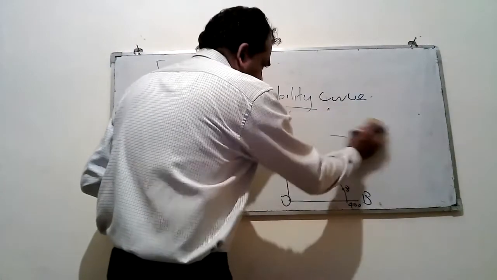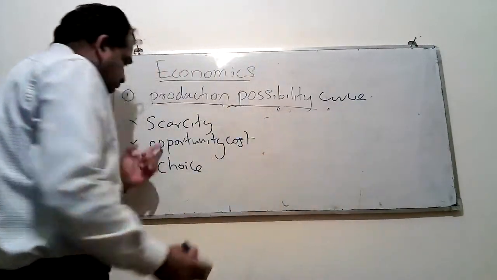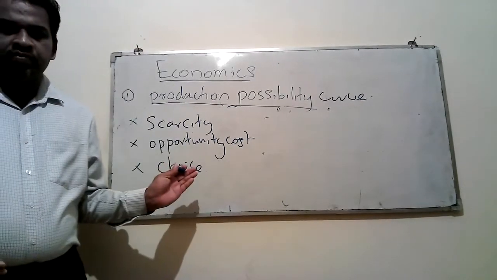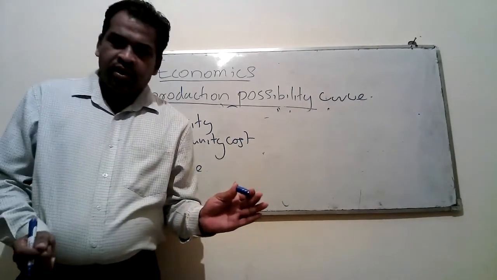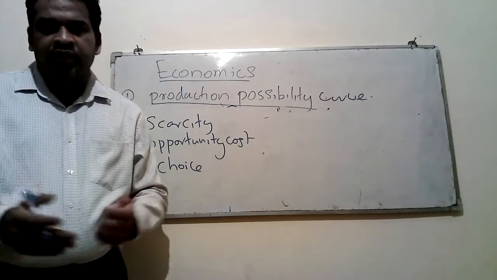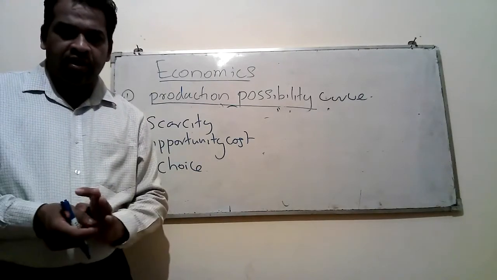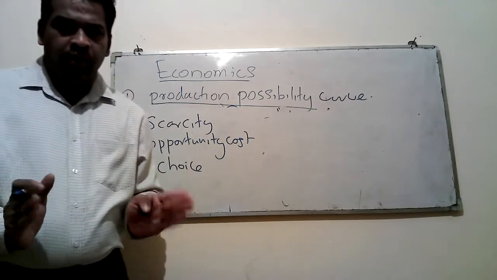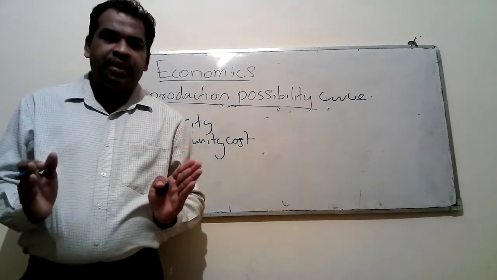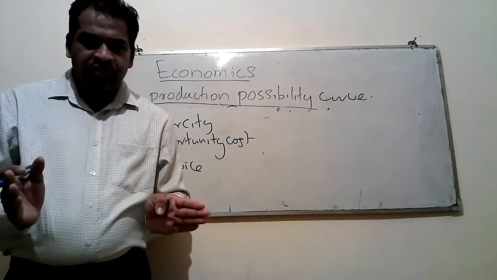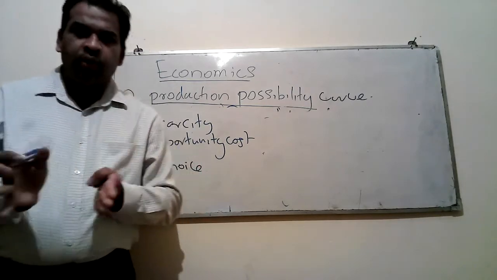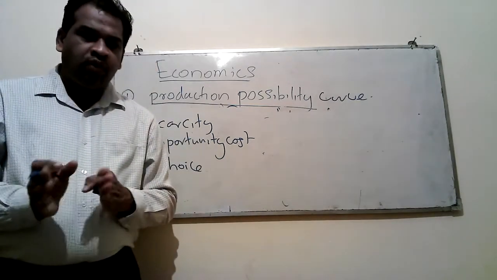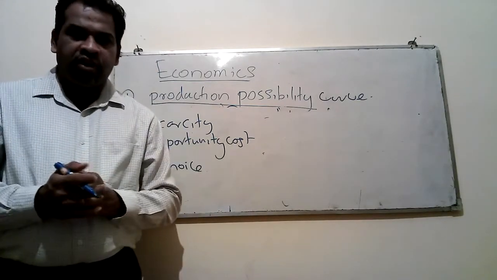Then we can move to the next concept, opportunity cost. I have already explained what opportunity cost is. Opportunity cost is the cost of the next best alternative forgone. That is the simple definition. Opportunity cost is the cost of the next best alternative forgone, because our resources are limited. Even in our resources, we have alternative uses and options. Therefore, we can't fulfill all the options or expectations.